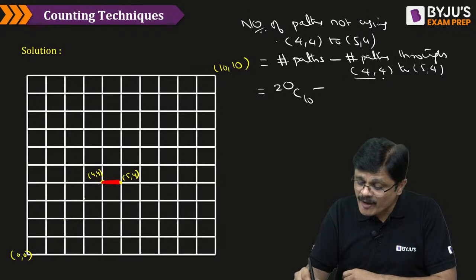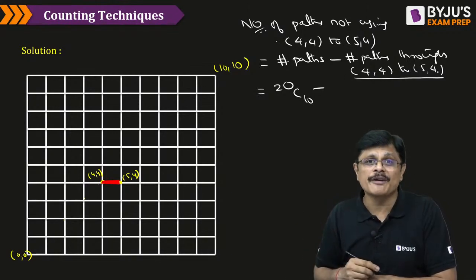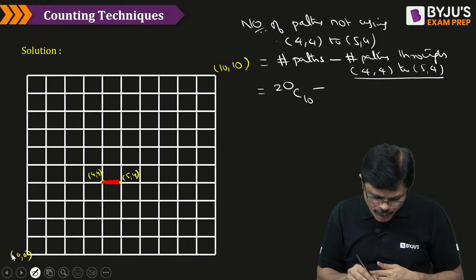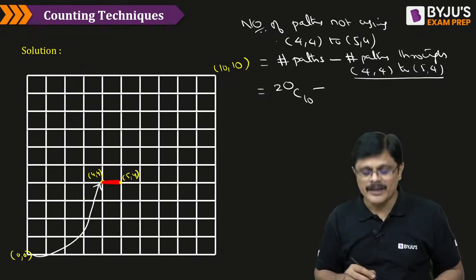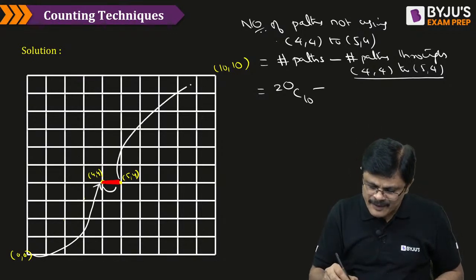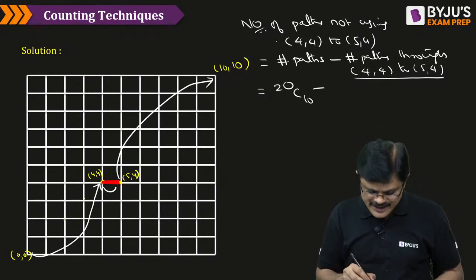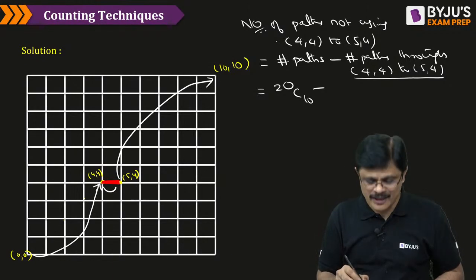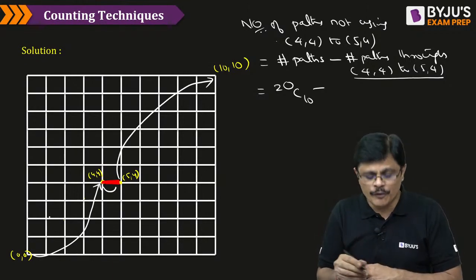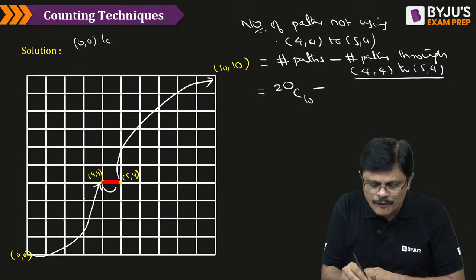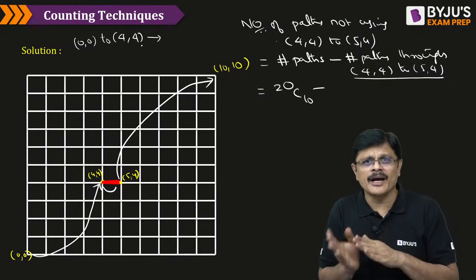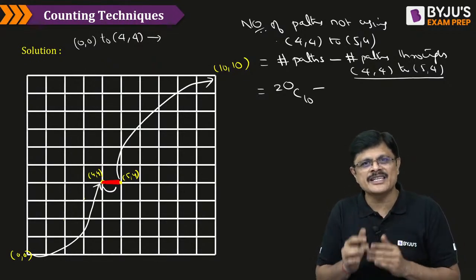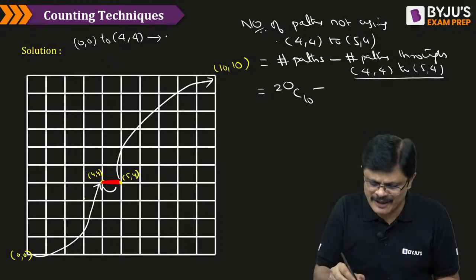Now we need to find the number of paths going through 4,4 to 5,4. If you want to go through this segment, first of all, by some means you have to reach this point, then travel this segment, and then go from here onward. That is, 0,0 to 4,4 you have to find the paths. How many paths are there from 0,0 to 4,4? Simply the same formula, y2 minus y1 plus x2 minus x1 C either x2 minus x1 or y2 minus y1, which gives you 8C4, my dear friends.